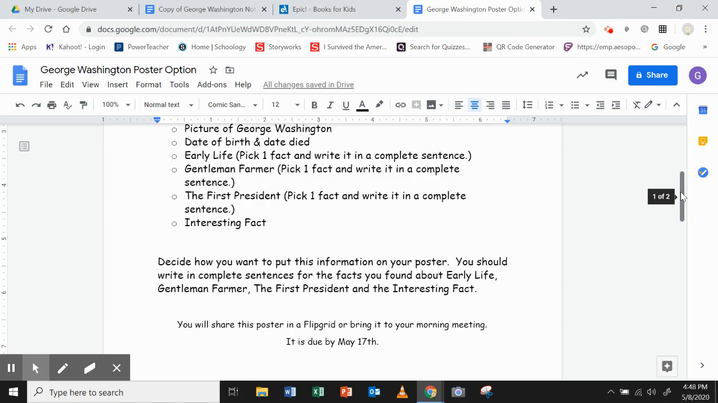And you can either share your poster one of two ways. You can either share it in a Flipgrid, or you can bring it to your morning meeting when you have your morning meeting with your homeroom teacher, and you can share it that way. So then that poster would actually then be due the following week on the 19th. We'll change that date because depending on who you have for your homeroom, you'll either have your morning meeting on the 18th or the 19th of May. And then I'll show you the starting of my poster.